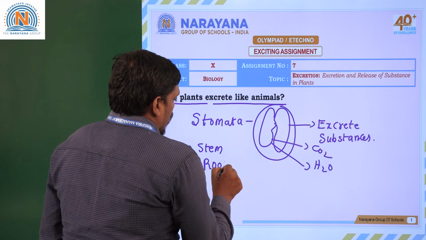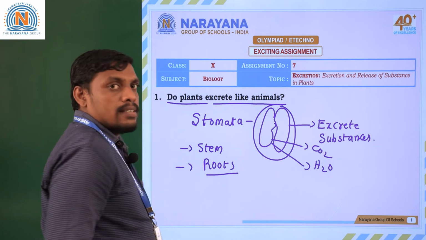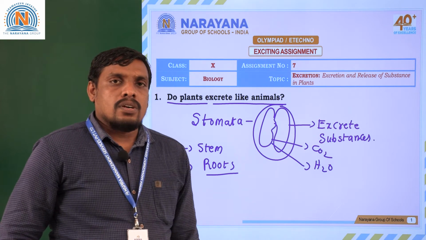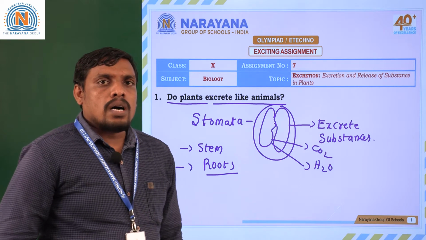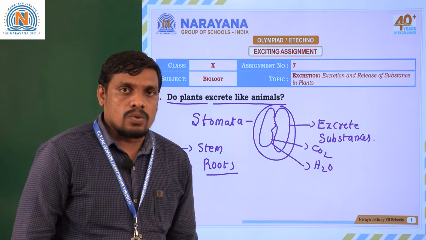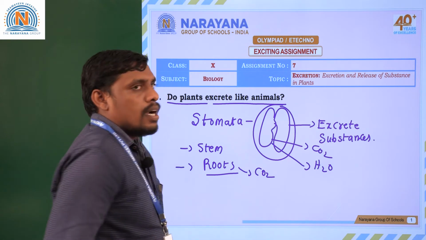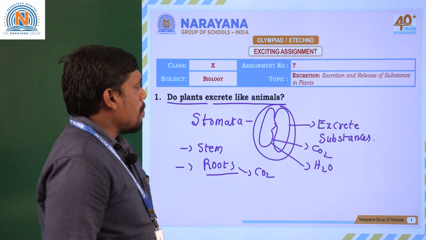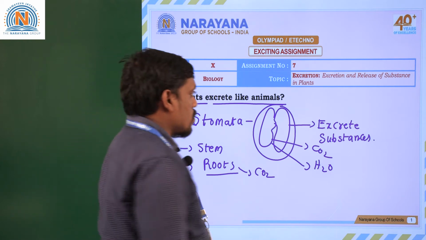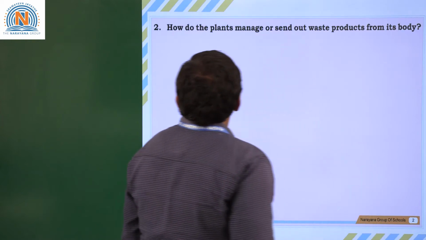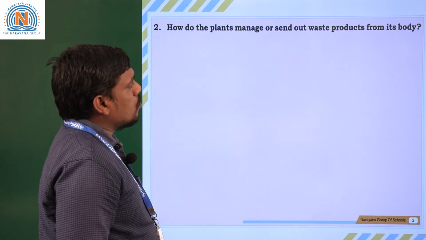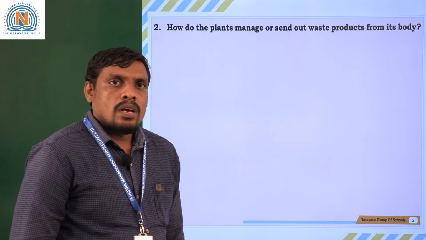Roots can excrete certain kinds of substances. Roots like pneumatophores or mangrove plant roots, aerial roots, can excrete substances like CO2 and other gases. So anyway, plants have an excretion process. Moving to the next question. How do the plants manage or send out waste products from their body?